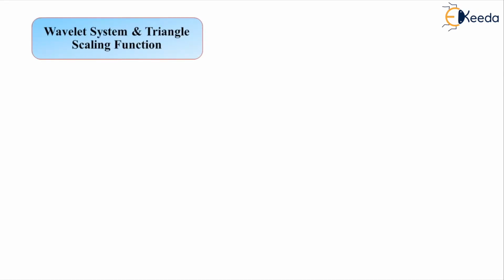So here we start with our topic, wavelet system and triangle scaling function. In the previous video, at the conclusion part, we already discussed what exactly the wavelet system means. Up till now, we have learned the scaling function and wavelet function for the Haar wavelet.